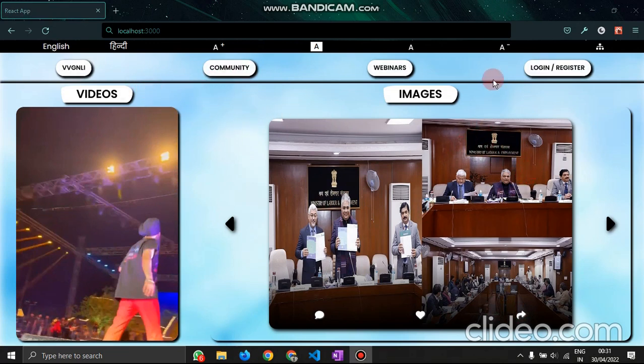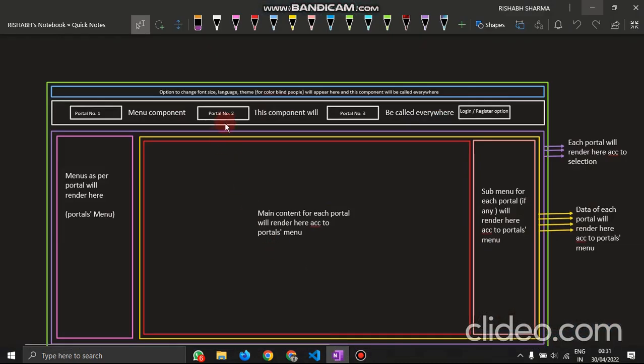And one more thing, we have a single login or register page. Once the user logs in, it is a single-time login, so the user doesn't have to log in again and again to use all these four portals. If he has logged in once, he can use the webinar section, the community section, and the VVG section as well, right? This is the one-time login functionality that we are providing here.